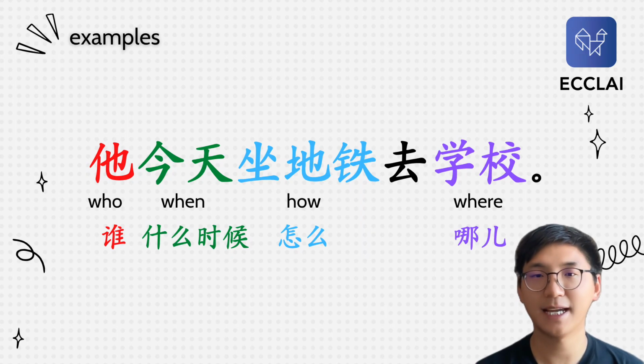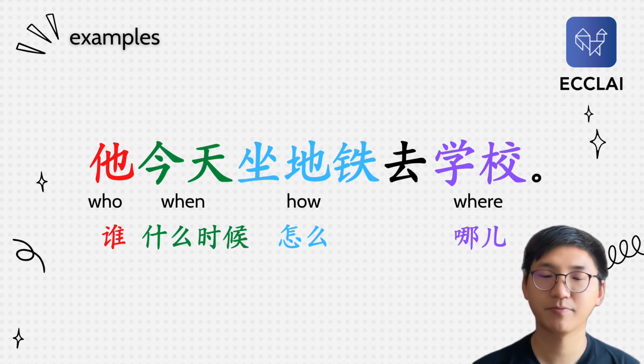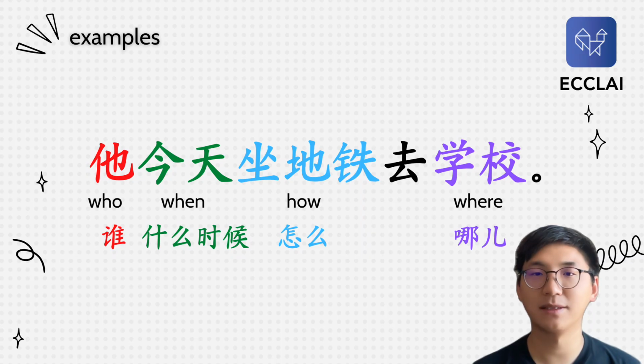So to take the subway or to sit on the subway. Actually, this is a very special form, and I don't want to develop too much on this, but this is how we say by what or by what means in Chinese.